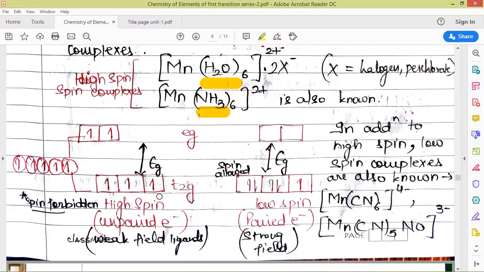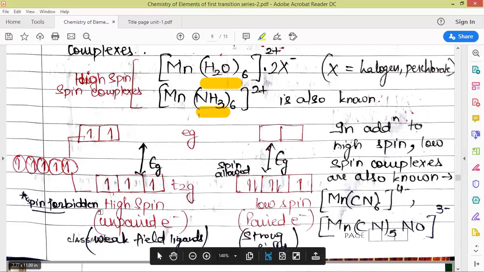When it comes to the color of the complex, color is obtained due to the promotion of electrons from the lower energy state to the higher energy state by the absorption of energy equal to the energy gap, and this energy gap has a wavelength matching the visible region. That is why the complexes are colored. When we promote electrons from the lower energy level to the higher energy level, the electrons have the same spin. So these transitions are spin forbidden.